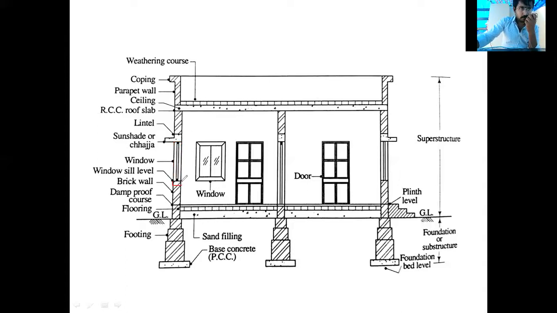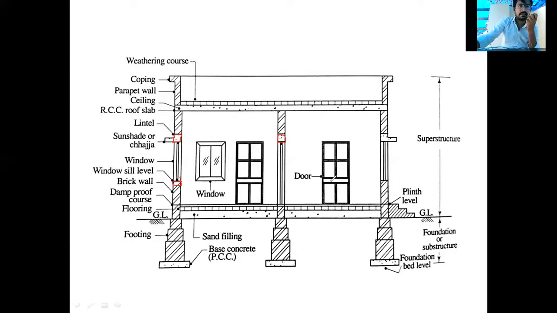The bottom of the window, right? At the bottom of the window, a small layer will be provided. That layer is sill. And what is meant by lintel? If you observe the top of the window or door, that is lintel, right?